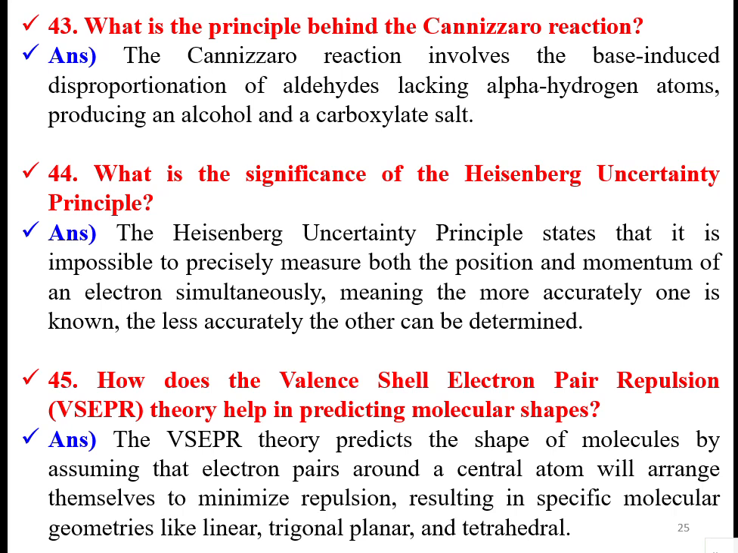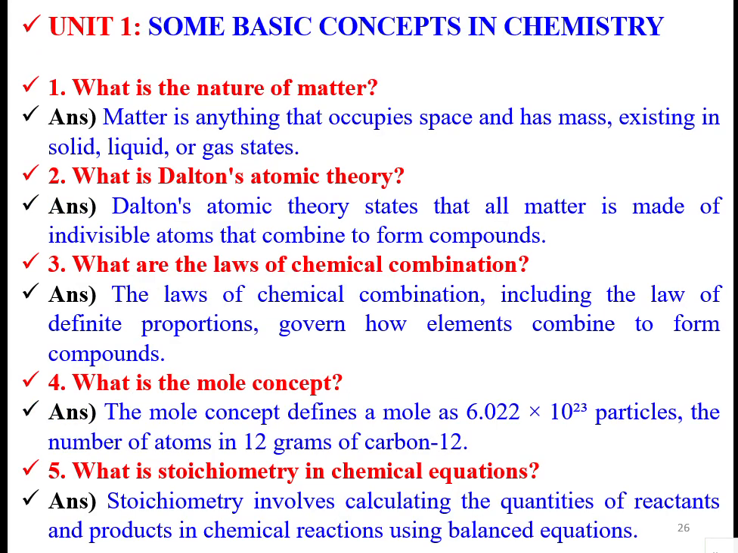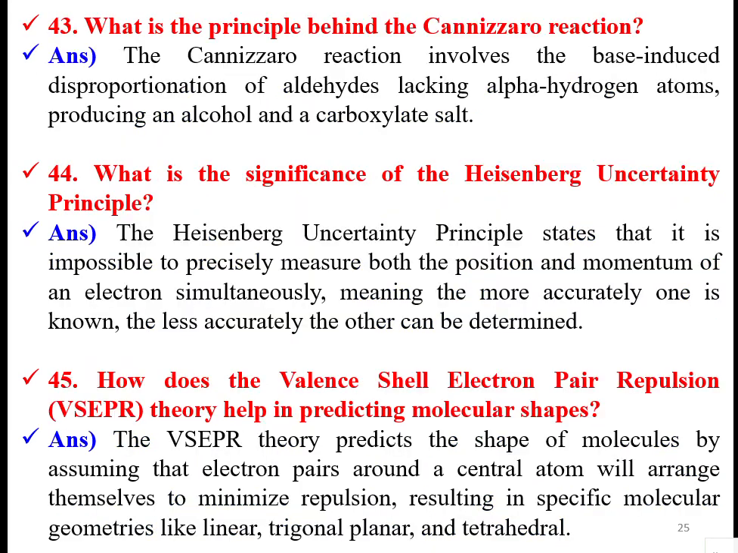Valence shell electron pair repulsion theory. It predicts the shape of molecules by assuming that electron pairs around a central atom will arrange themselves to minimize the repulsion, resulting in specific molecular geometries like linear, trigonal planar, tetrahedral, like that. So that is why the geometries of compounds happen, because of the valence shell electron pair repulsions.